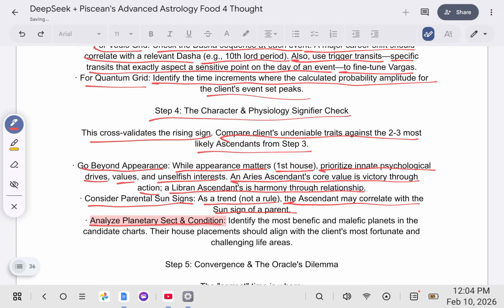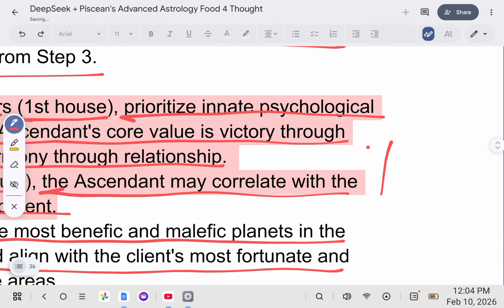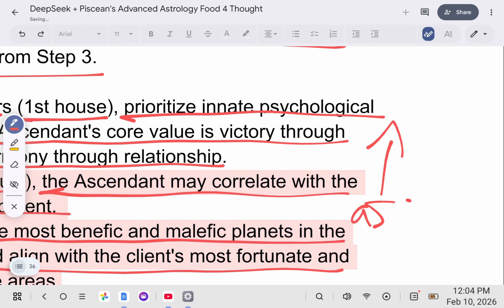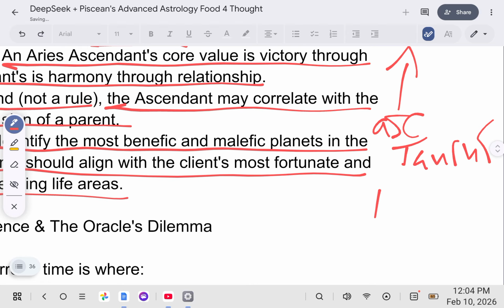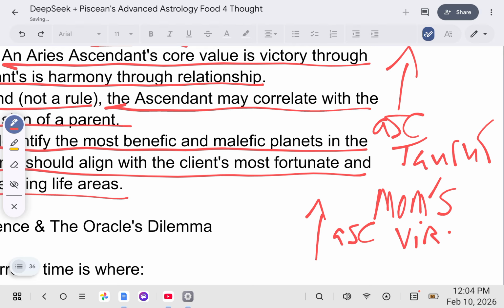Analyze planetary sect and condition. Identify the most benefic and malefic planets in the candidate charts. Their house placement should align with the client's most fortunate and challenging life areas. And just to give you an example really quick on the ascendant and considering parental sun signs for this rectification chart: the ascendant I have is in Taurus, and my mother's ascendant is in Virgo. And that's just an example, okay?